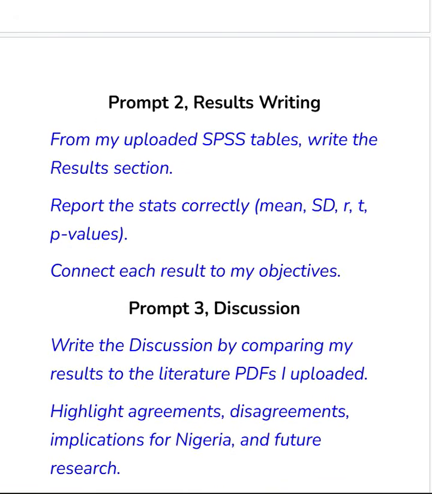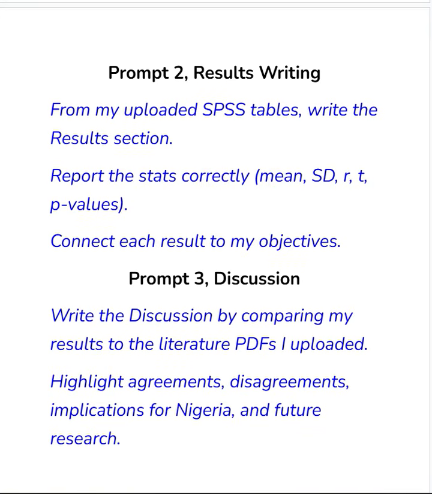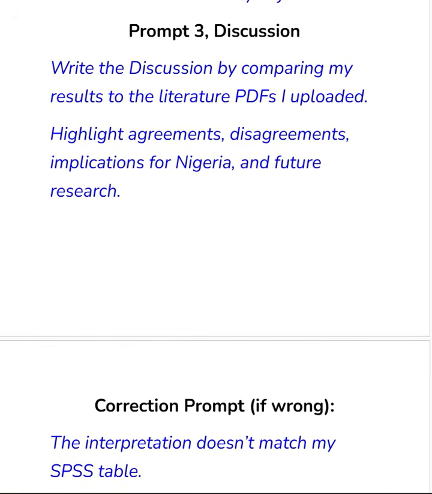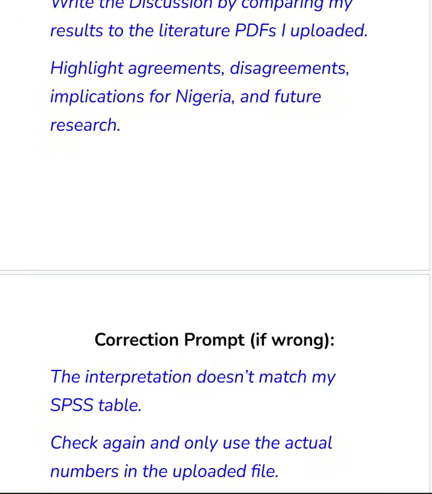All right. This was the second prompt she used for result writing. You can see this prompt, they are not ordinary prompts, they are detailed. If you understand this prompt, you'll be like, wow, wow, wow. You will in fact not realize how simple prompts are, but you now understand that oh, there's a structure to it. This is the prompt she used for discussion. All right, you can see. You can pause this video and read this prompt step by step. So you know the value of what I'm exposing and giving to you here. Now, this is the correction prompt.